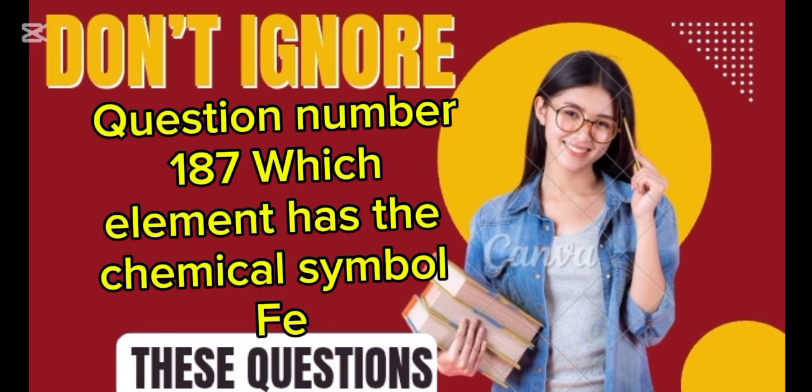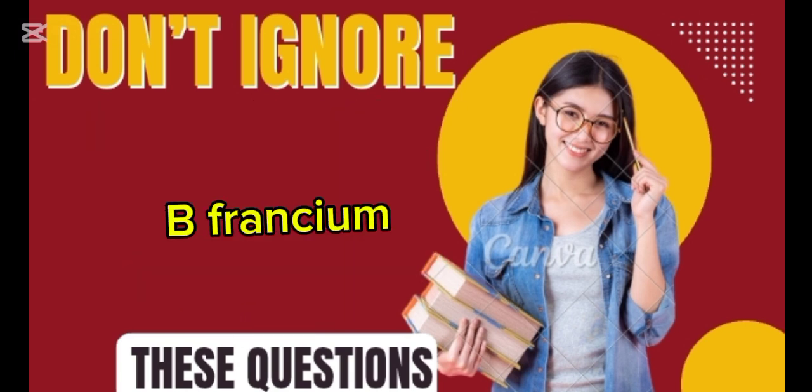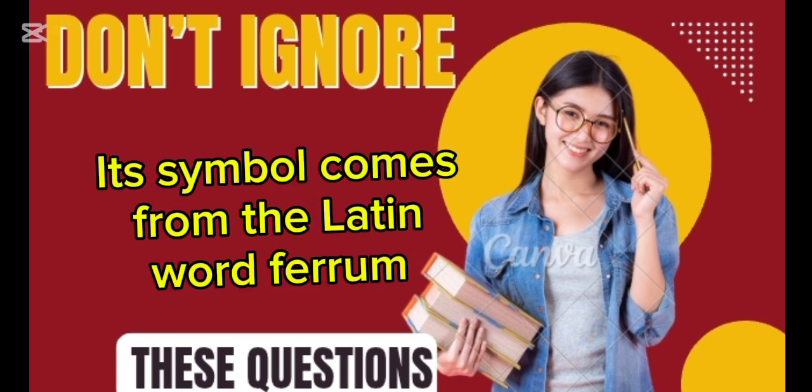Question number 187. Which element has the chemical symbol Fe? A, fluorine, B, francium, C, iron, D, fermium. Answer, iron. Its symbol comes from the Latin word ferrum.